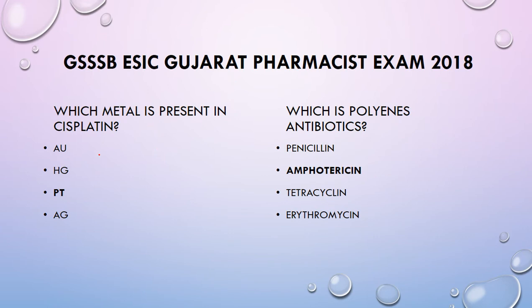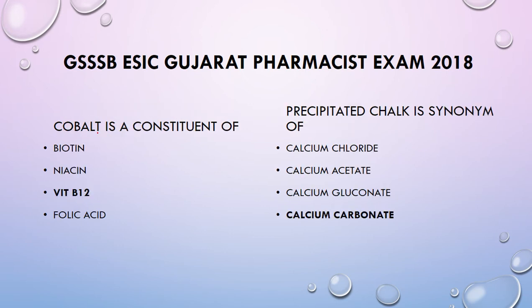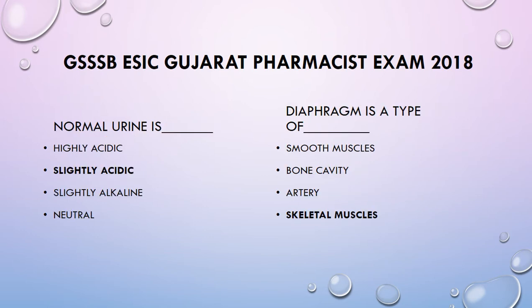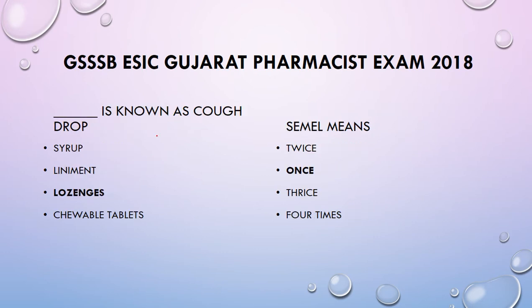Which metal is present in cisplatin? That is platinum. Which is a polyene antibiotic? Amphotericin. Cobalt is a constituent of vitamin B12. Precipitated chalk is a synonym of calcium carbonate. Normal urine is slightly acidic. Diaphragm is a type of skeletal muscle. Blank is known as the cough drop. Lozenges is known as the cough drop. Semel means once.